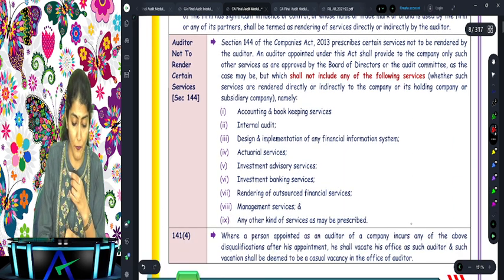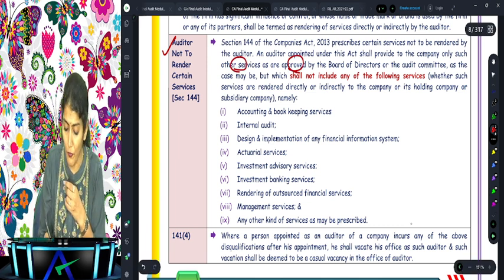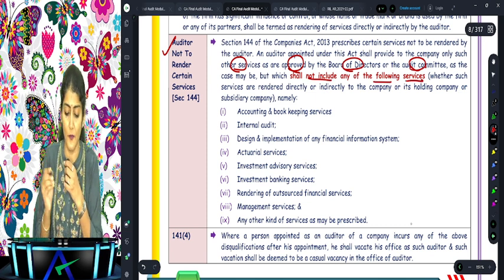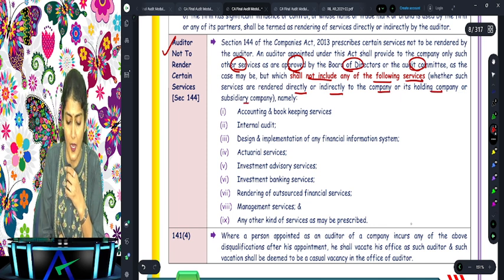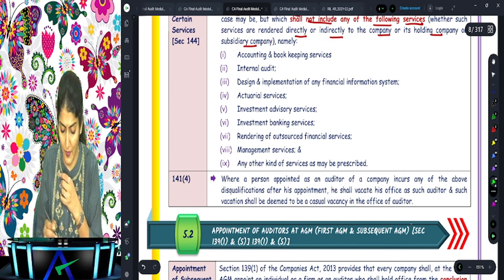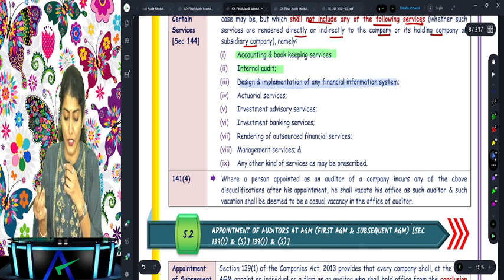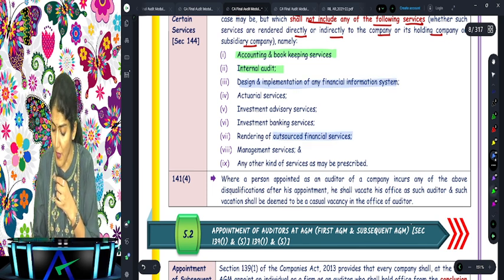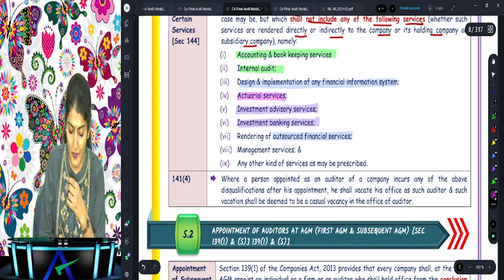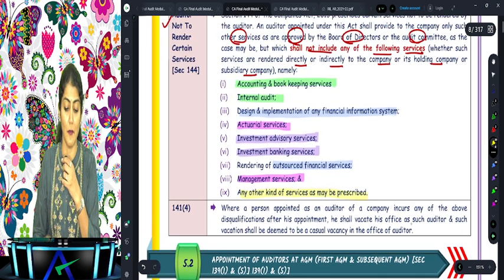And then you have section 144, auditor not to render certain services. Other services to be rendered are to be approved by the audit committee or the board of directors, but it shall not include the following services, which is rendered directly or indirectly to the company, holding or the subsidiary company. And what are those services over there? Accounting, bookkeeping, and internal audit. Then design and implementation of the financial information system, outsourced financial services, investment advisory services, investment banking services, actuarial services, management services. And what does it say? Any other kind of service as may be prescribed.